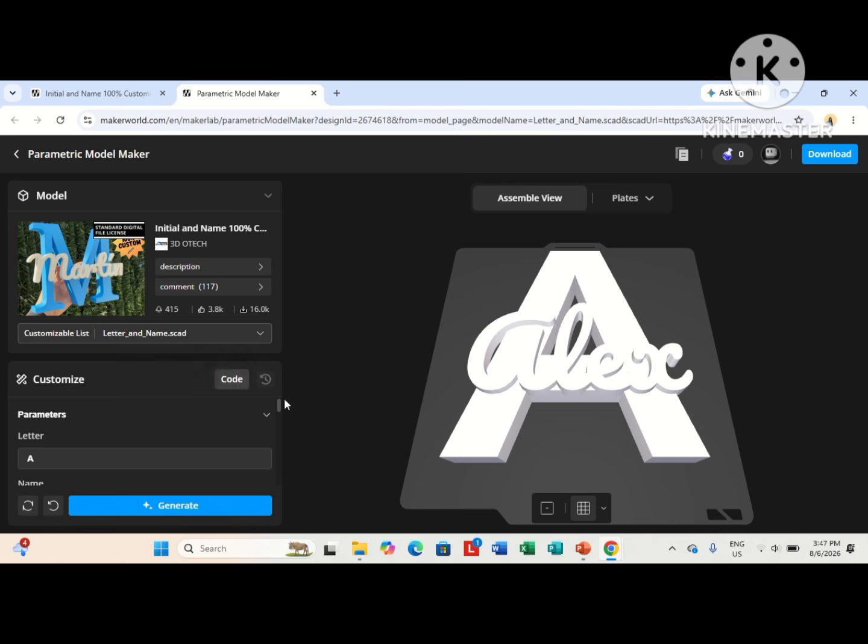So now you can type any letter that you want. For this example, I will use the initial K. Then for the name, I will type Kiara.